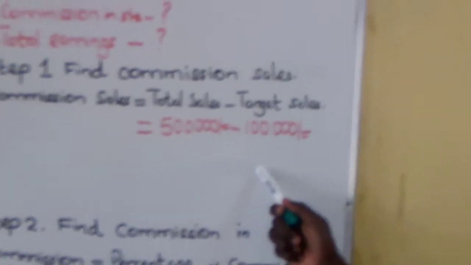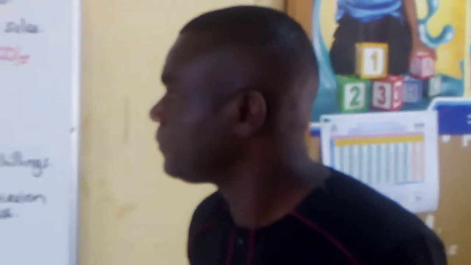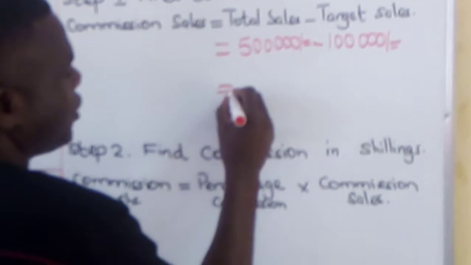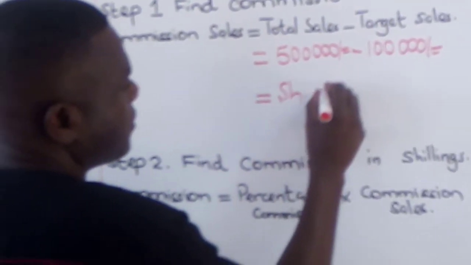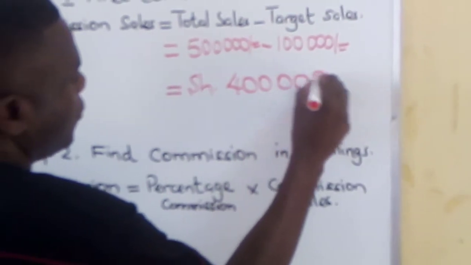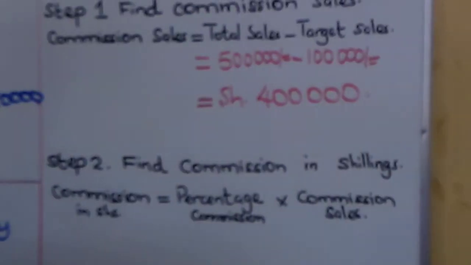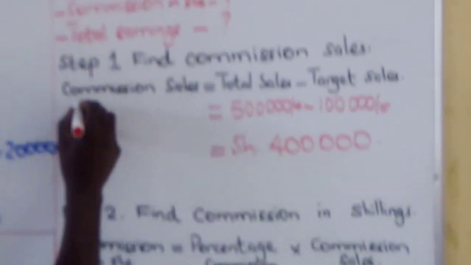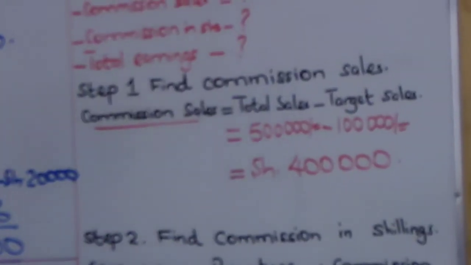Clara? Correct? We will get 400,000 shillings. So it is this 400,000 shillings that is called commission sales.